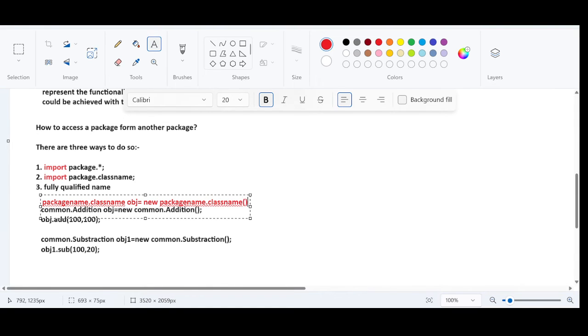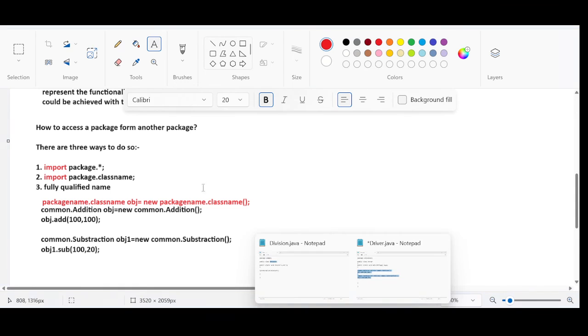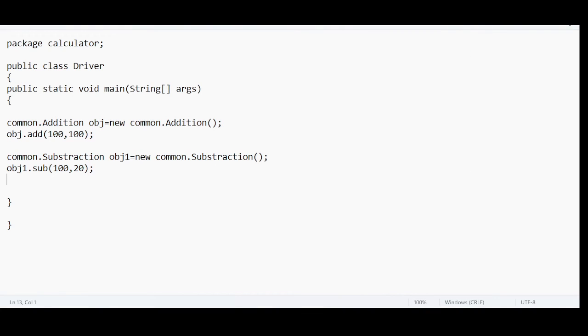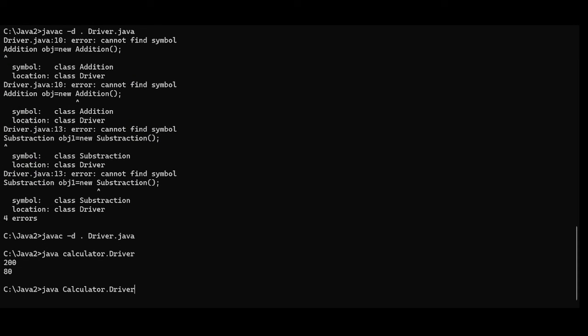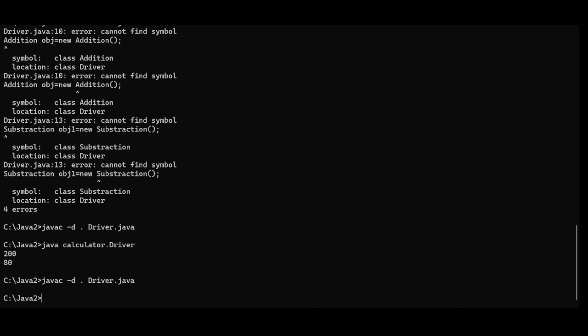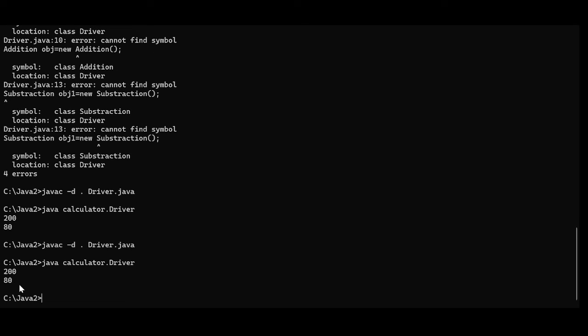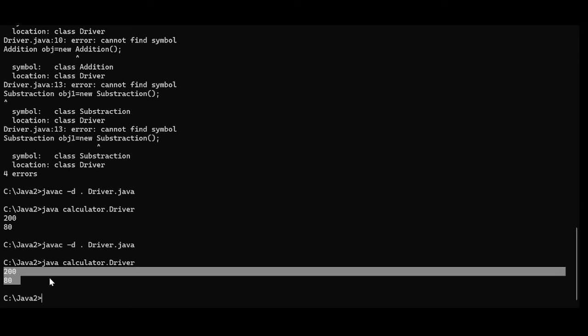This is fully qualified name. If you do not want to use the import keyword, you can use this. Let me save and run it. Every time you save, you need to perform the compilation. Compilation is successful. Let me run this. It is working.